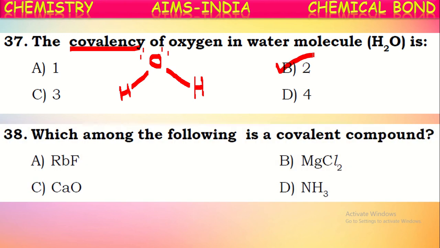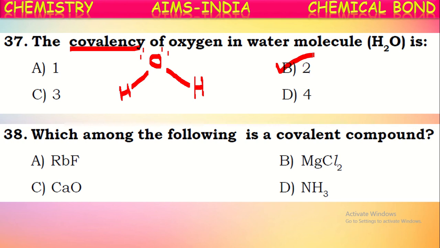Okay, next one. Which among the following is a covalent compound? See, generally, a covalent bond is formed between two nonmetals or elements which have a small electronegativity difference.